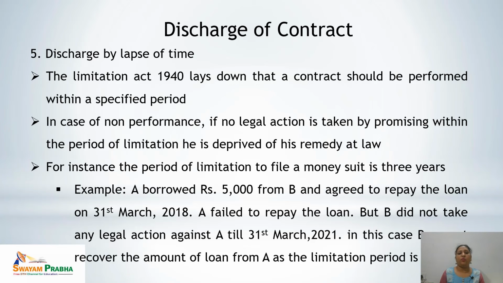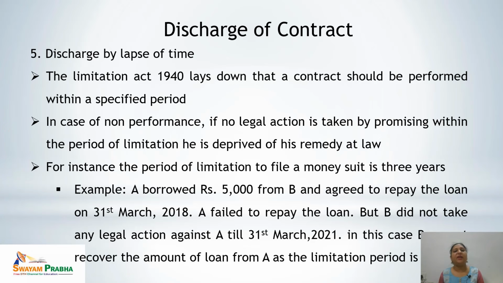In case of non-performance, if no legal action is taken by the promisee within the period of limitation, he is deprived of his remedy at law. Normally, a court gives the right to a person that if the other party does not perform the contract, the first party can claim damages or take legal action.